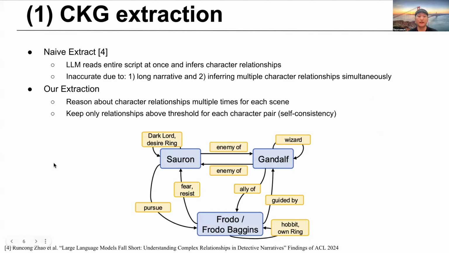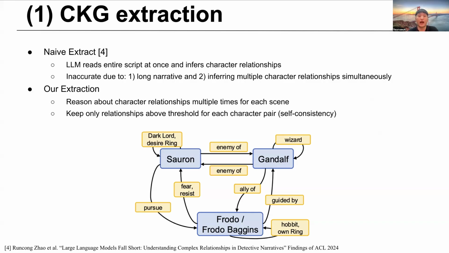First, I will explain the CKG extraction method. The existing naive extraction method used an LLM to read the entire script at once and infer each character relationship. But this method is inaccurate because it infers many character relationships in a long narrative at once.